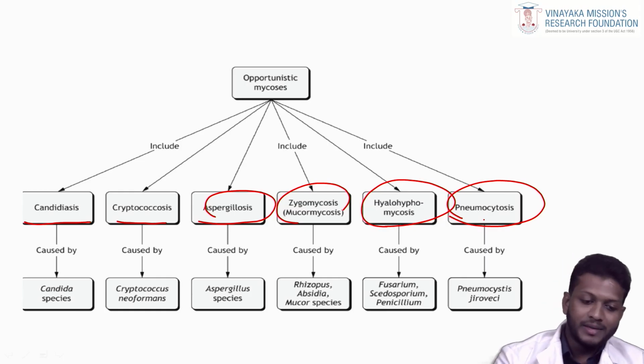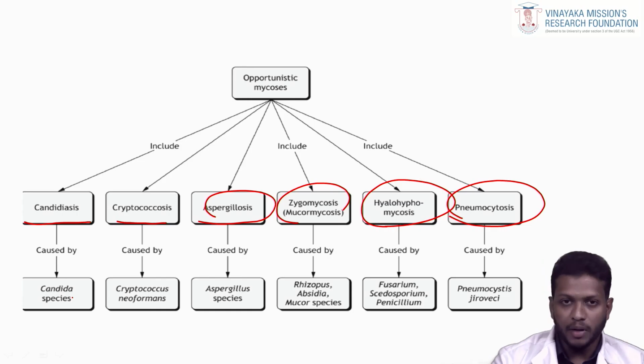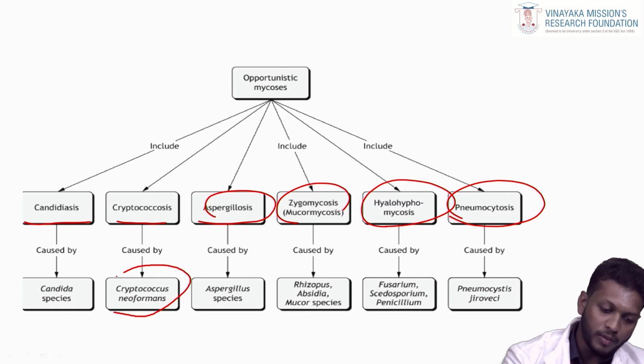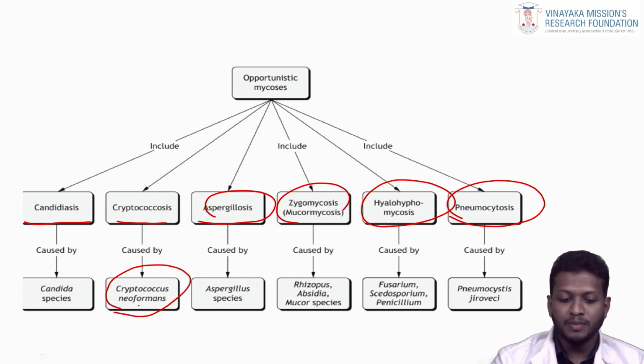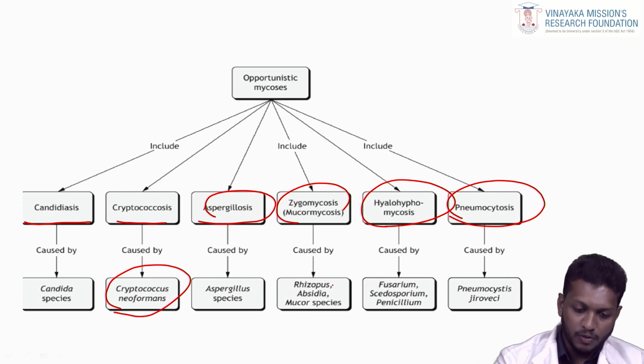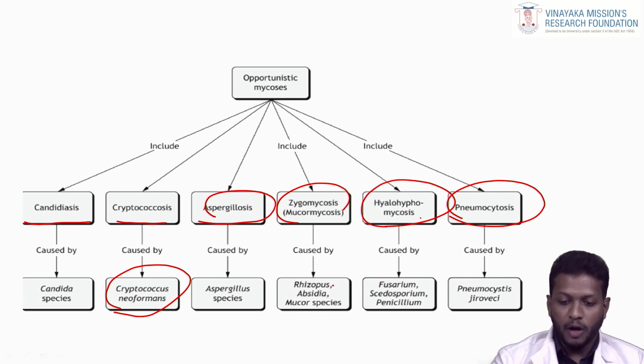Candidiasis is caused by Candida species, Candida albicans, Candida glabrata. Cryptococcosis is caused by Cryptococcus neoformans only. Aspergillosis is caused by Aspergillus species: Aspergillus niger, flavus, fumigatus, those three species. Zygomycosis is caused by Rhizopus and Mucor species. Hyalohyphomycosis is caused by Fusarium and Penicillium. Pneumocystosis is caused by Pneumocystis jirovecii.